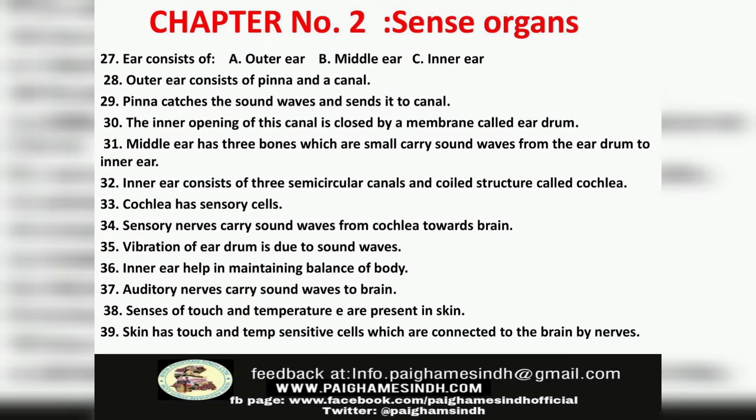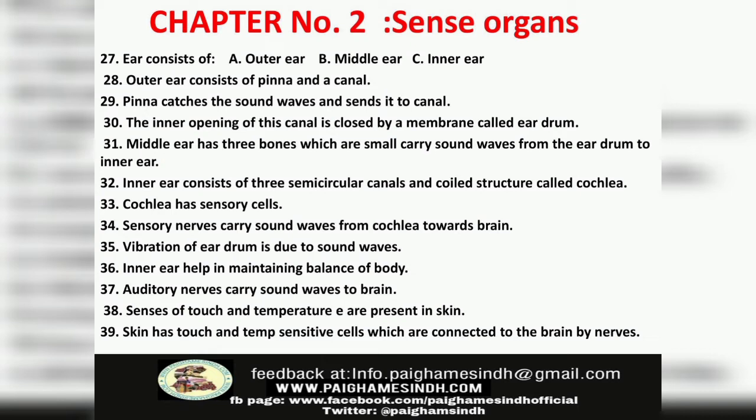Number 30. The inner opening of this canal is closed by a membrane called eardrum. Number 31. Middle ear has 3 bones which are small, carry sound waves from the eardrum to the inner ear. Number 32. Inner ear consists of 3 semicircular canals in coiled structure called cochlea. Number 33. Cochlea has sensory cells.